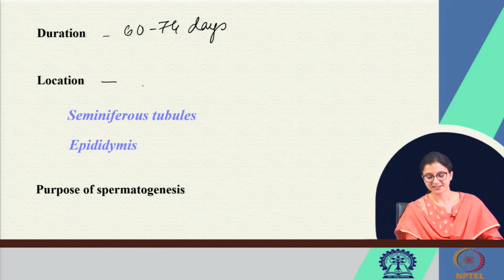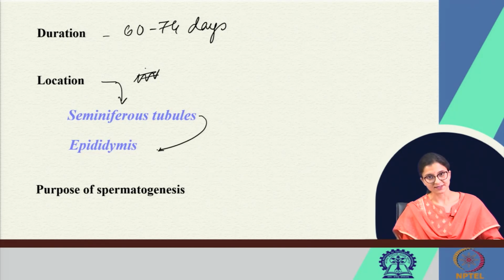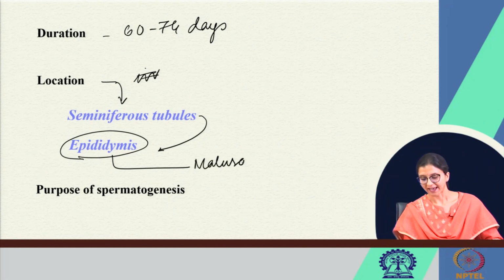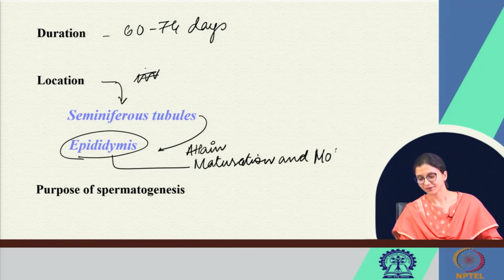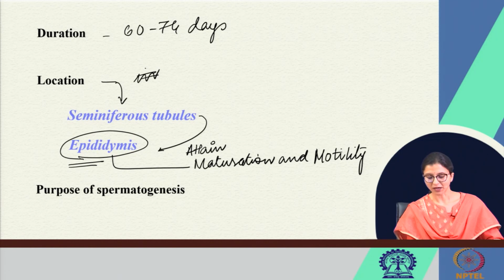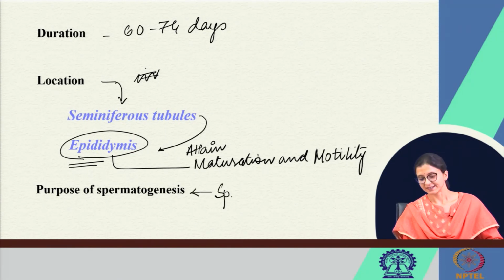Location of spermatogenesis is in seminiferous tubules. From the seminiferous tubule, from the lumen, the spermatozoa will go into the epididymis, right, and in the epididymis there will be maturation as well as attainment of motility of the sperm. This occurs in the epididymis. What is the purpose of spermatogenesis? It is to form sperm or male gametes.